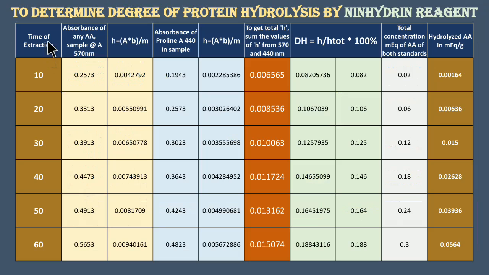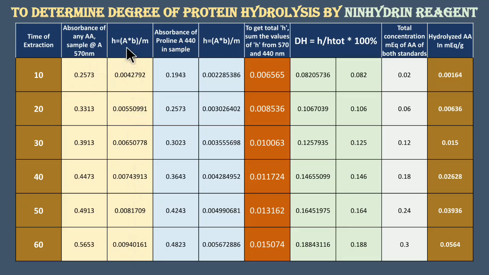Here we have taken the time of extraction for the samples. This will be the absorbance of any amino acid sample at 570 nanometer. These are the absorbance values after subtracting the negative control value. Now, for the hydrolysis, the absorbance value of any amino acid sample at 570 nanometer is subjected to the equation like this.